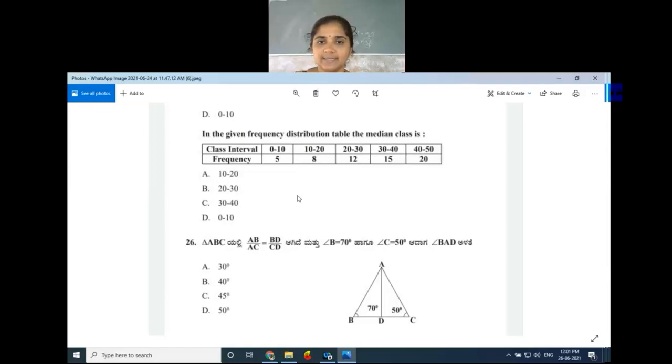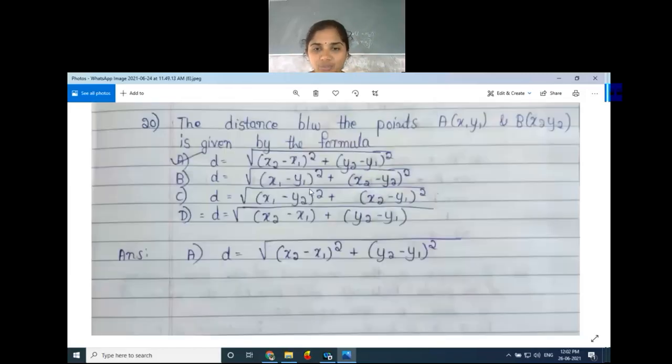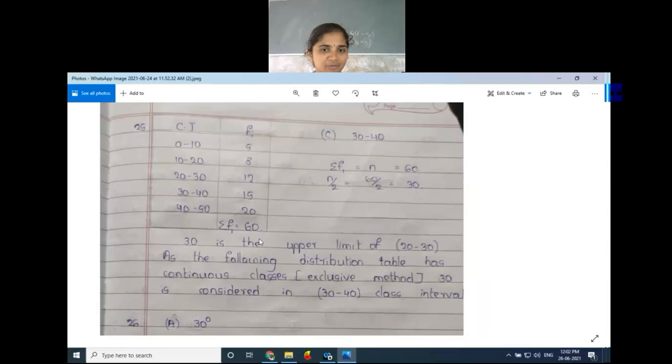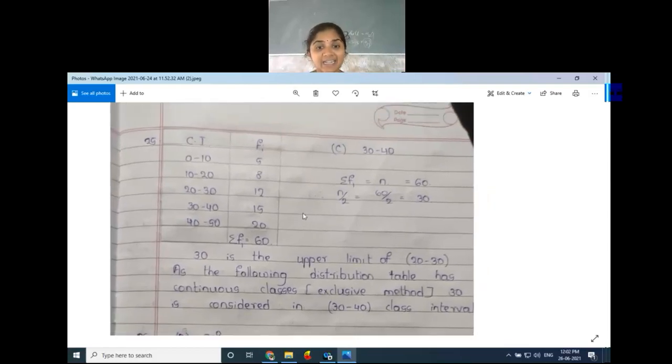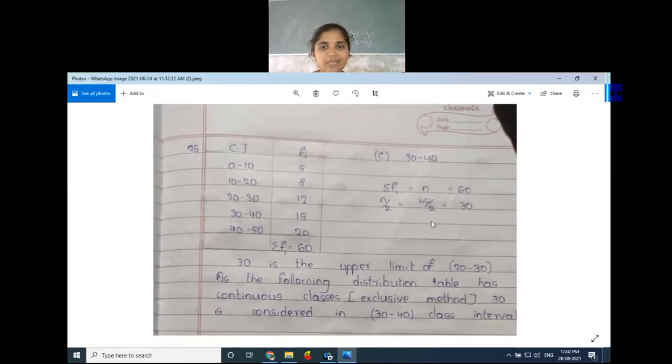Then what is given actually? The ratio AB divided by AC, then BD divided by DC. These two triangle sides are in proportion, and one side AD is common. So here one concept is there. If the sides are in proportion like this, then AD acts like the angle bisector of angle A. This is called the angle bisector theorem.